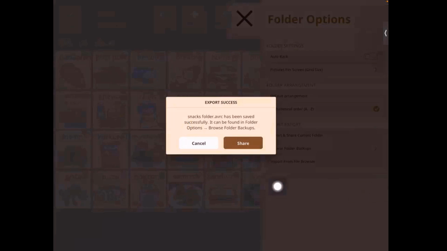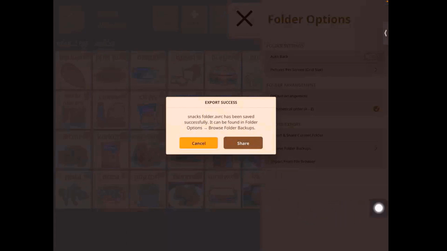Right, so this is the snacks folder that I have saved and I'm ready to share or export it to someone. One thing to note at this point is that the folders earlier were .avc files, but now as you can see, they have changed to become .avrc files. So when you're sending folders across, just watch out for the folder names in this way, right? So this is how you can share a backup.